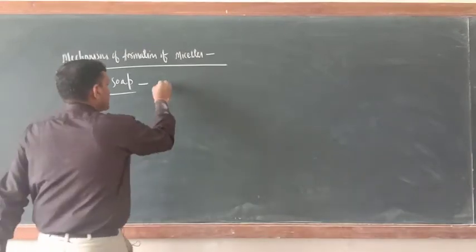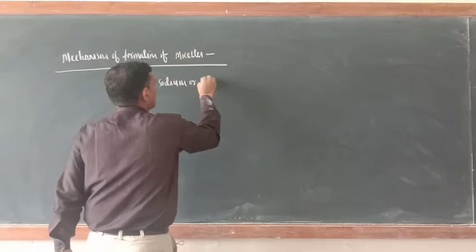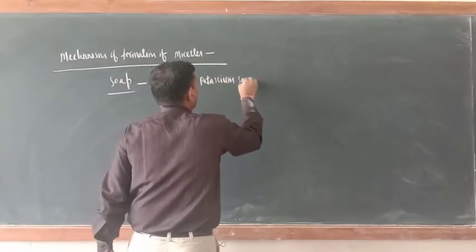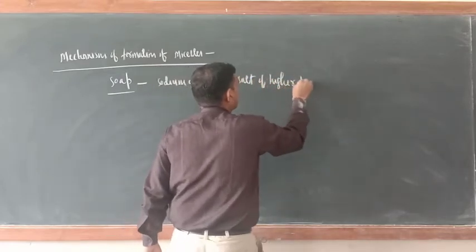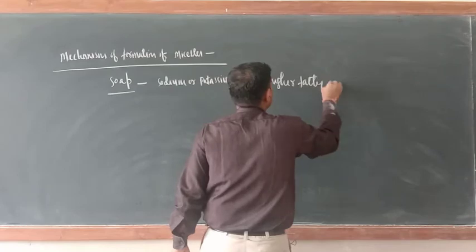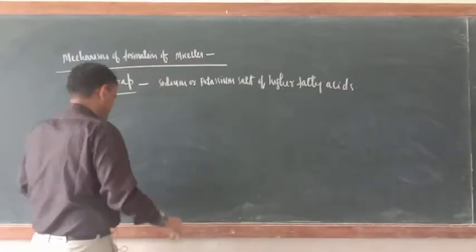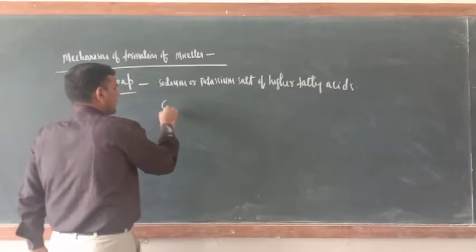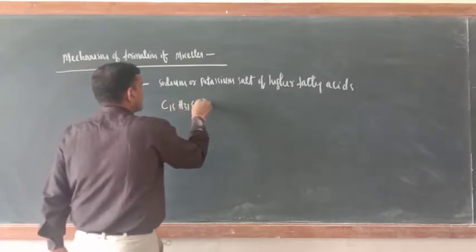Sodium or potassium salt of higher fatty acids. Try to understand here. First, higher fatty acids: C15H31COOH.